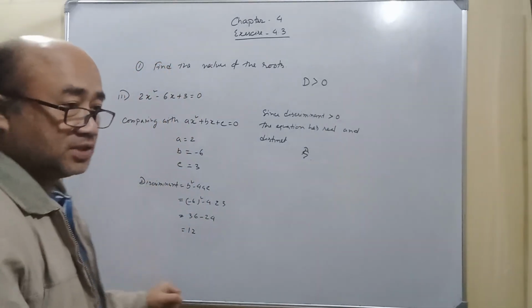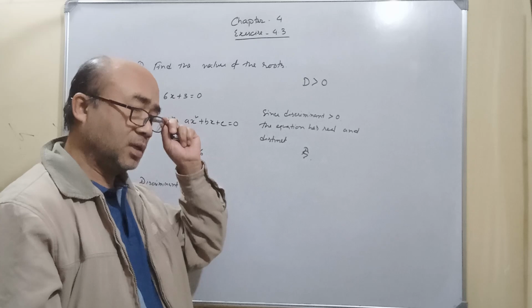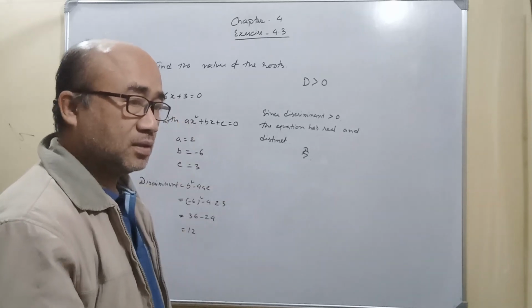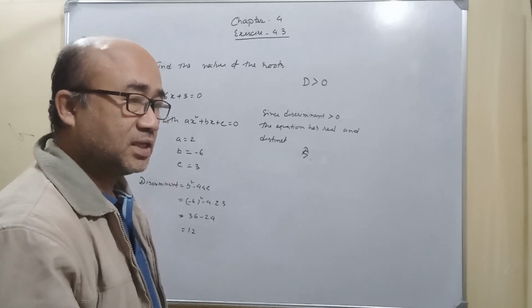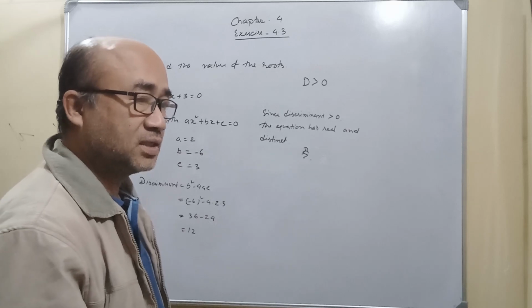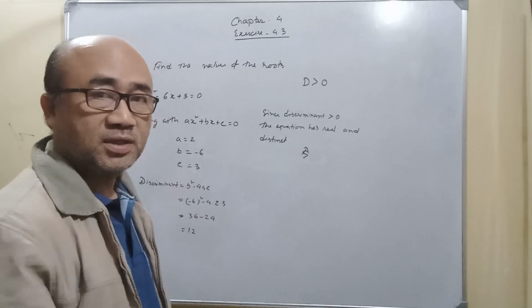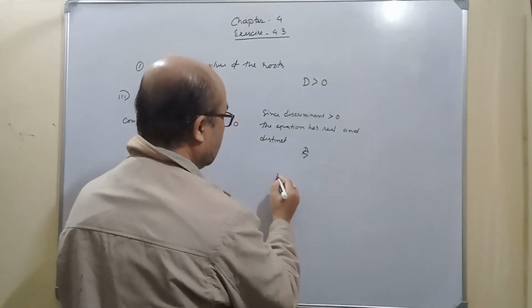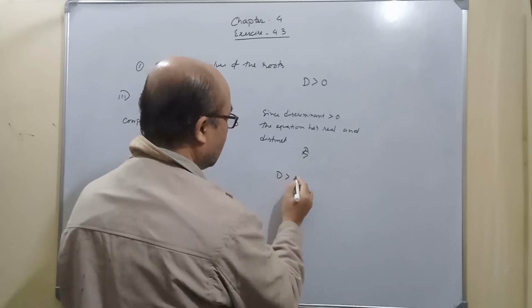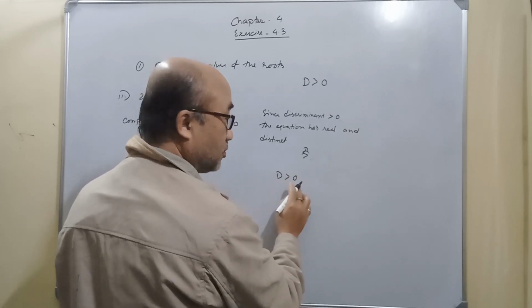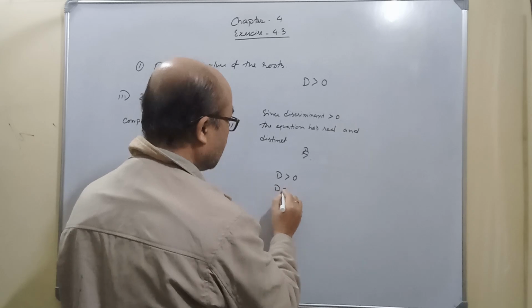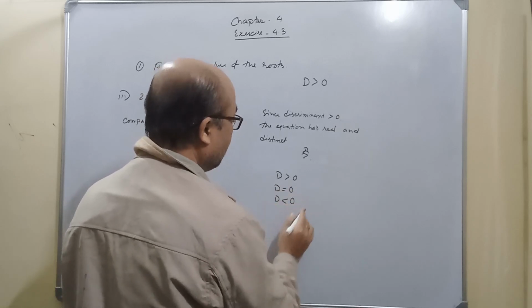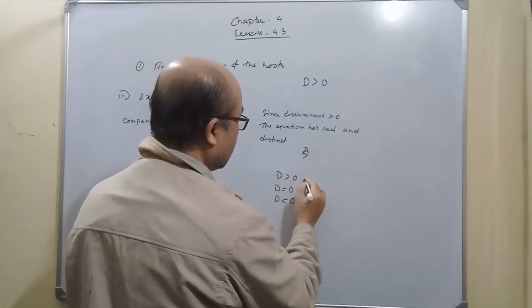So the 3 problems in question number 1 were given to test the different natures of quadratic equations. When d is greater than 0, what will be the nature of the roots? And if d is equal to 0 and d is less than 0, what will be the nature of roots?